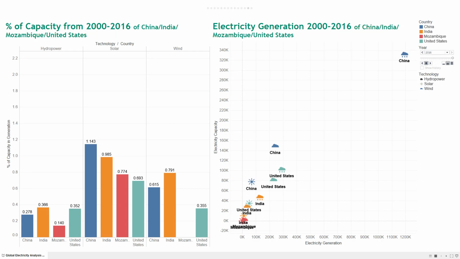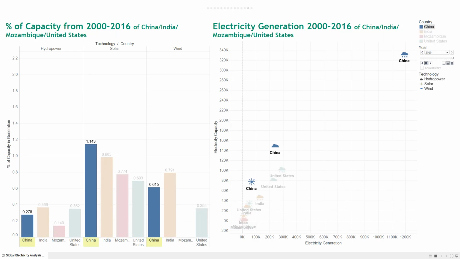Over the years, we found that almost every country could use solar energy at almost 100% of their capacity. However, from the previous chart, countries started to develop hydropower in the very first place. Its usage is not as satisfactory as we expected. In the chart at the right, we can see the percentage of capacity in generation in each country individually.